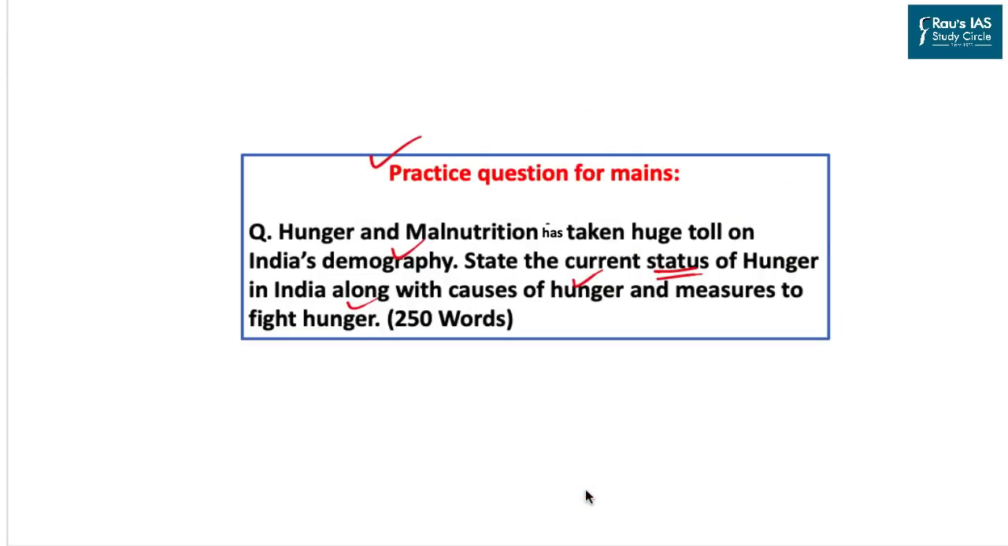Hunger and malnutrition has taken a huge toll on India's demography. Now, you know how to substantiate this question using the data which we have already discussed. Then you can already state the causes of the current hunger in the country and what measures we need to take, both the government initiatives at international and national level, as well as NGO and private sector initiatives. So after this discussion, let us now move to the next article for the day.